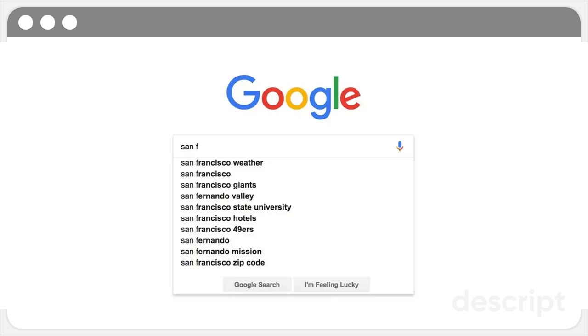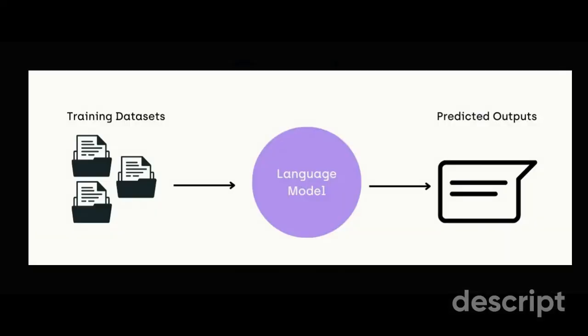Now, what is a language model? A language model is a computer program that has learned how to read and write languages, just like us. But instead of learning from a teacher or textbook, it learns from the huge amount of text, which is in the form of books, websites, and articles on the internet.